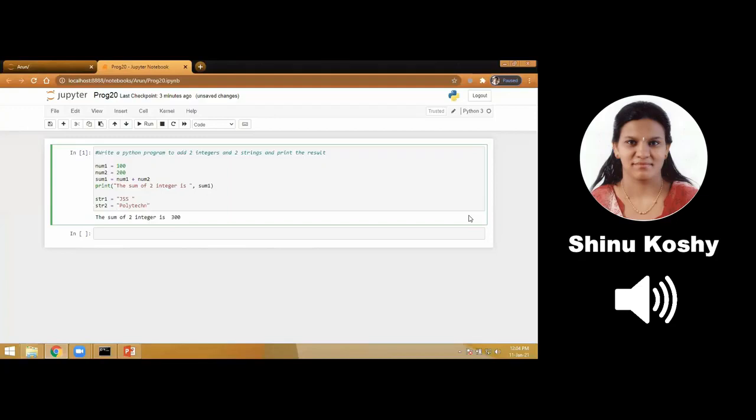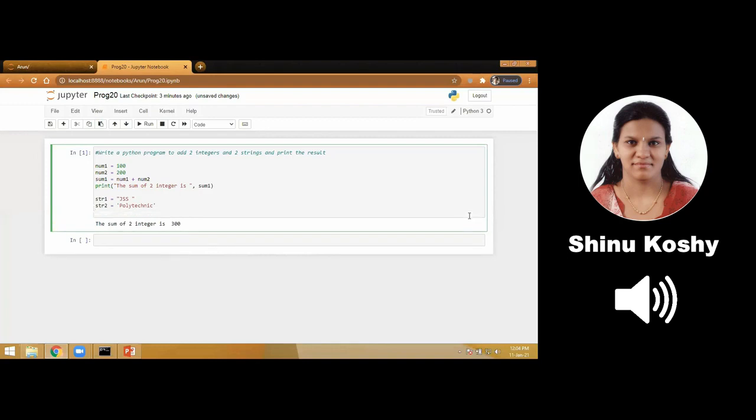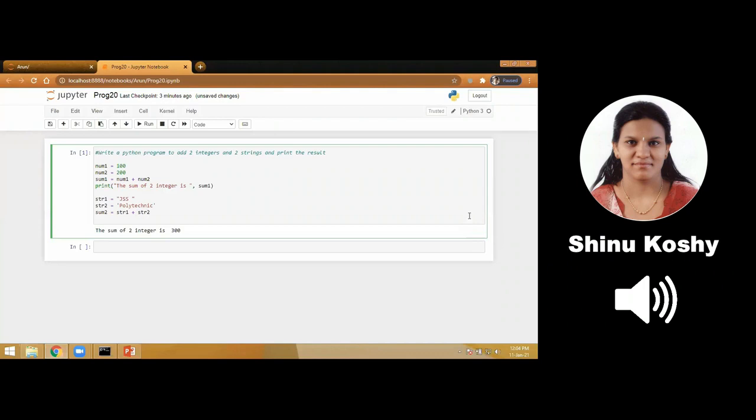The second string will be typed in single quotes, just to show you that both are correct. You can either put a string in double quotes or within single quotes. I use a third variable called sum2 to store the addition of the two strings JSS and Polytechnic. JSS is stored in str1, Polytechnic is stored in str2. The sum of the two is stored in a variable called sum2.